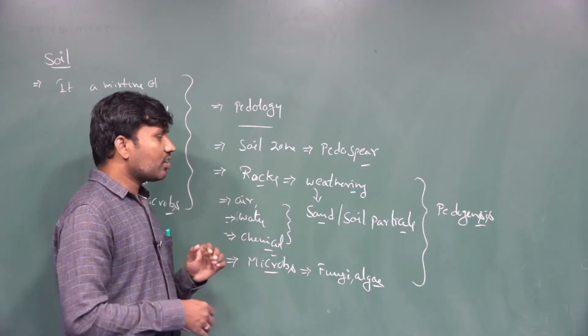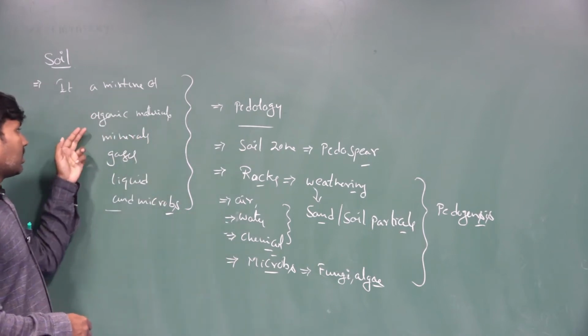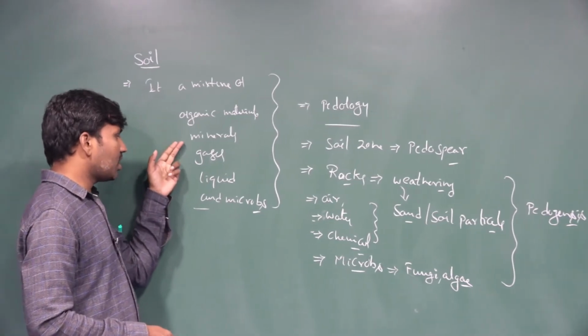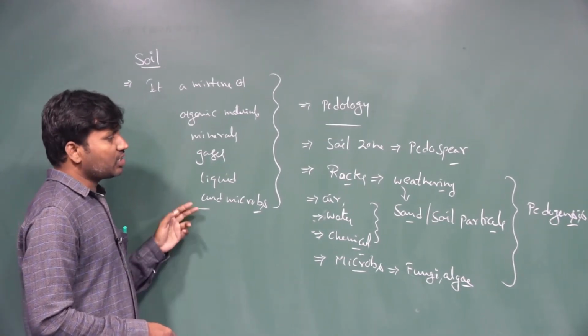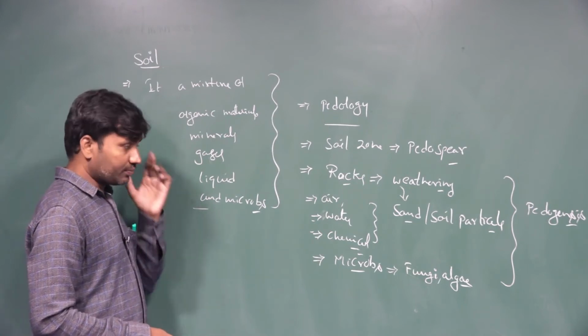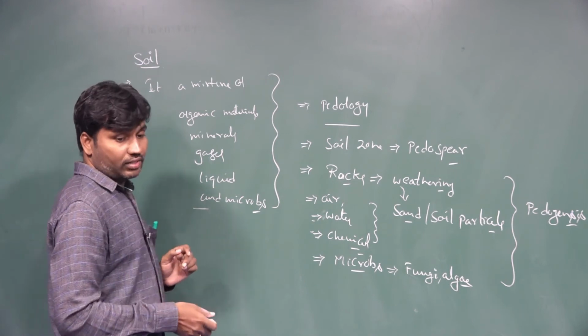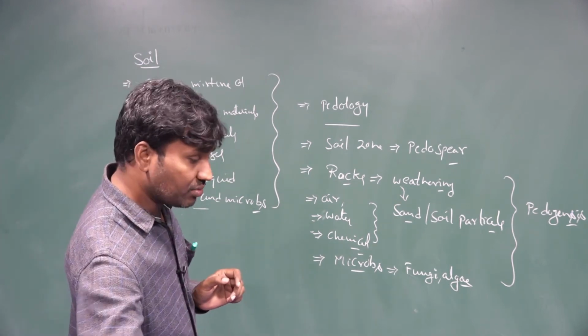Later on it mixes with all these components, like organic matter, minerals, gases, liquids, and some microbes are added into the soil. So this is the formation of the soil.